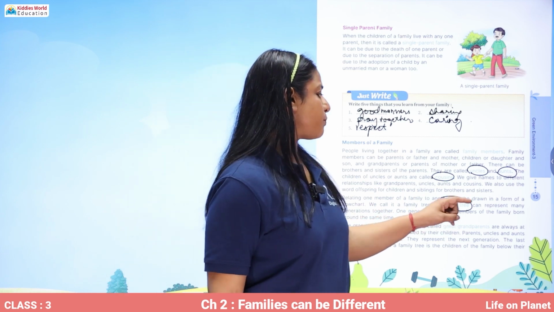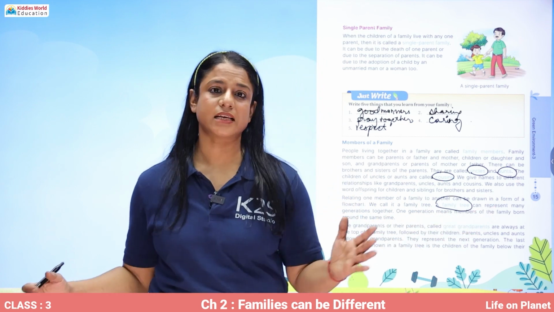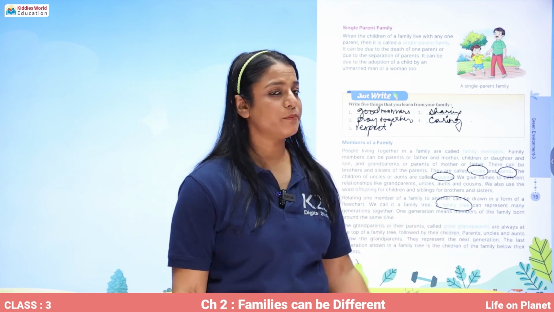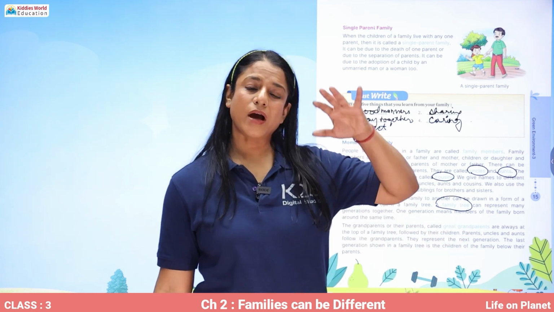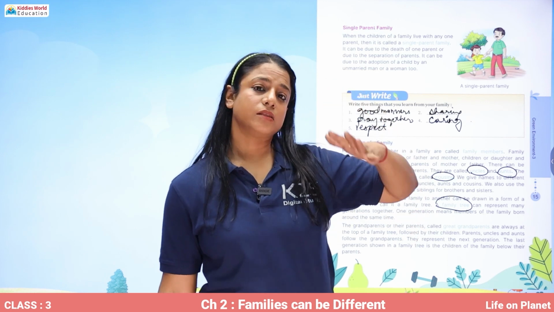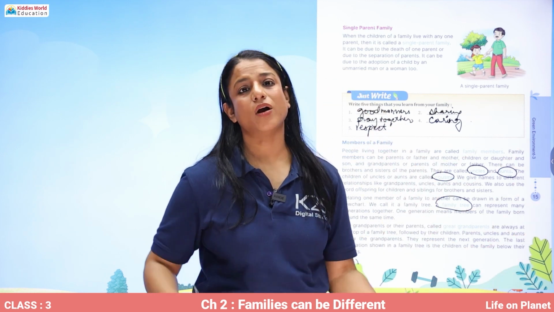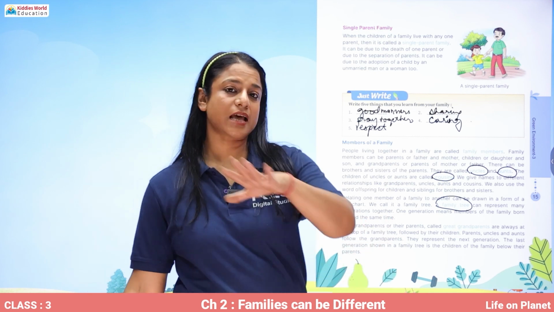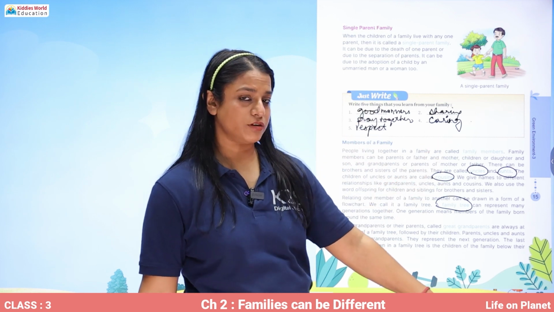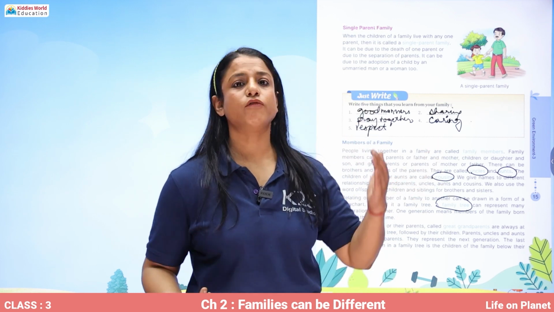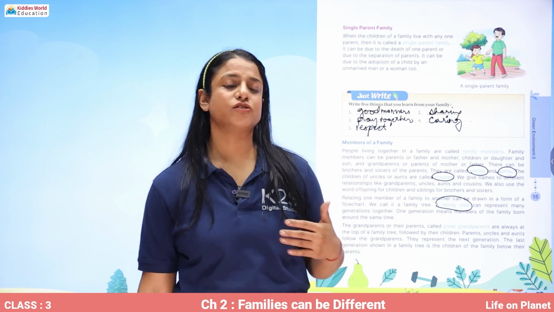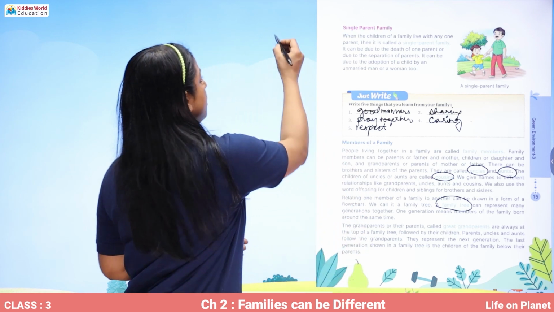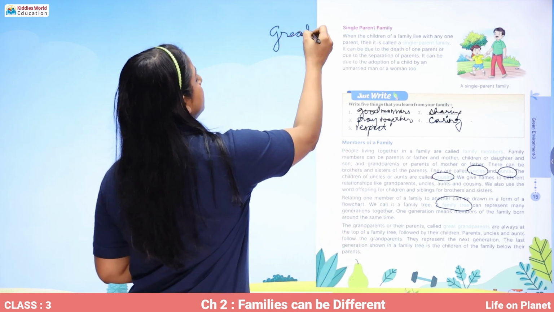One generation means members of the family born around the same time. You have grandparents. The parents of your grandparents are called great grandparents, and they are always at the top of the family tree. So, we usually draw 4 generations. We can draw 3 generations also, but we usually draw 4 generations with great grandparents at the top.